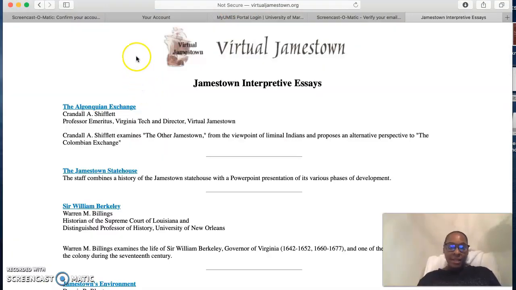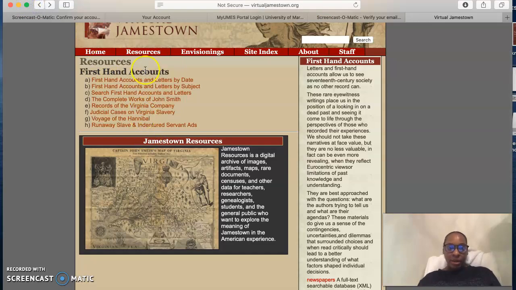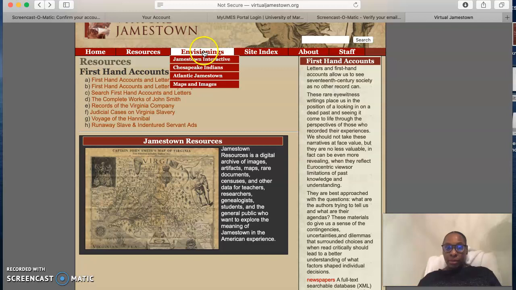We have interpretive essays. Our professor from Virginia looks at the viewpoint of Indians and proposes alternative perspective to the Columbian Exchange. So these are all kind of secondary sources for what is going on in Virginia, or in Jamestown, Virginia. Let's look at some other resources. Public records, newspapers. Remember those?